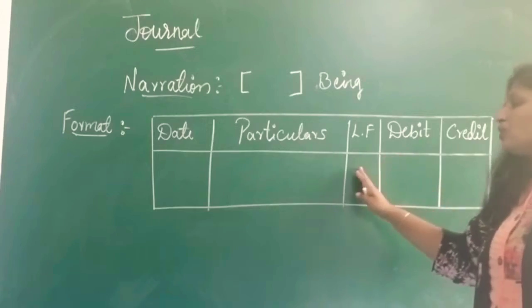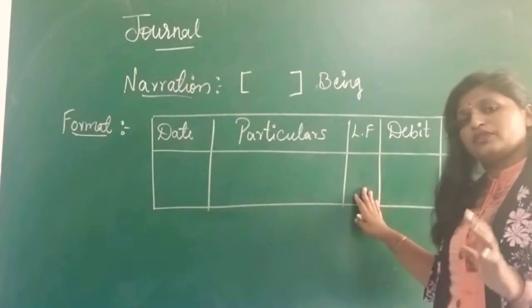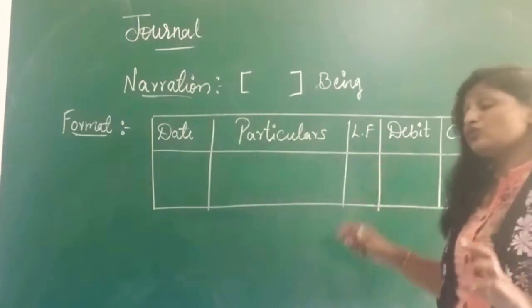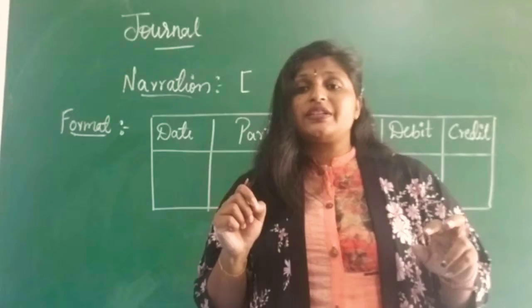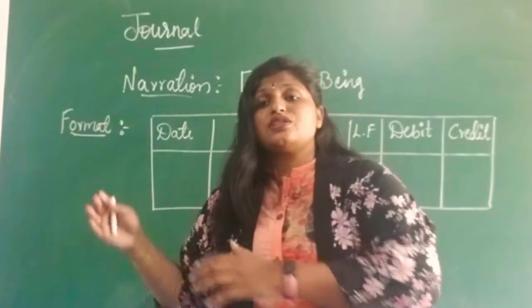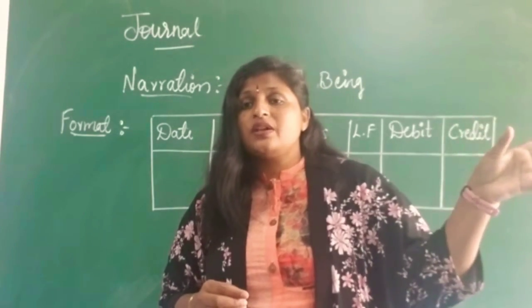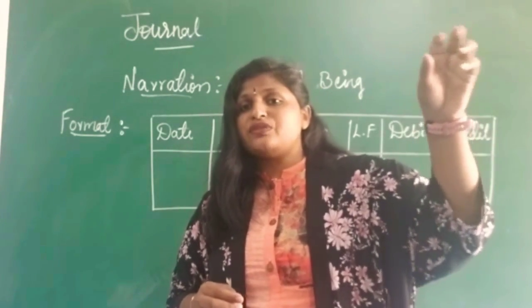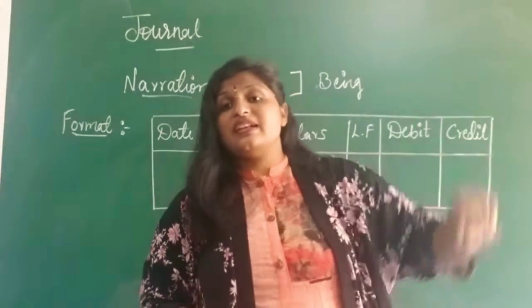And for the ledger folio, we will not be using any ledger folio column here. Just for the format's sake we are going to write it. Usually in the business, certain numbers related to the ledger account will be written here. Suppose the cash book is maintained on a certain page, that particular related number will be written here, and this particular number will be written in the ledger account.